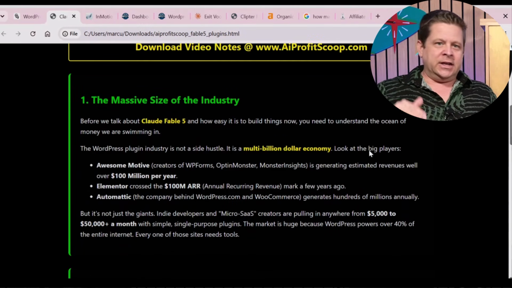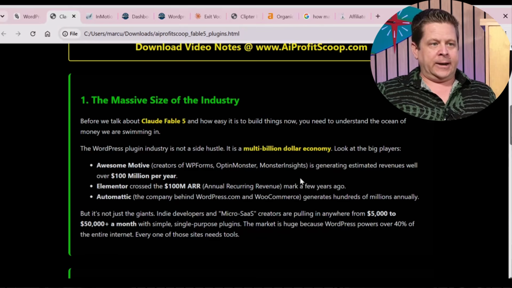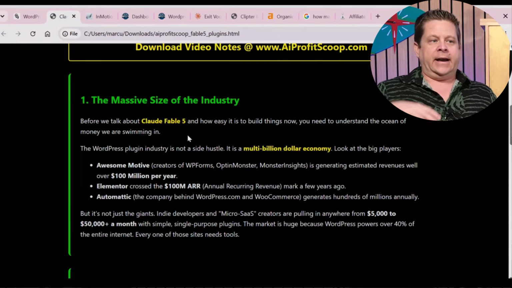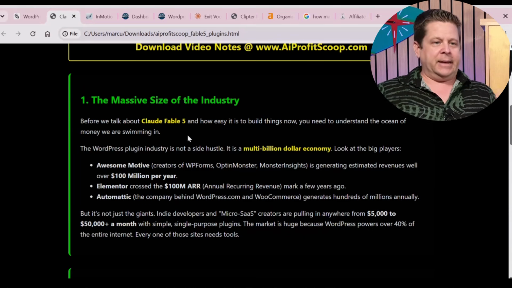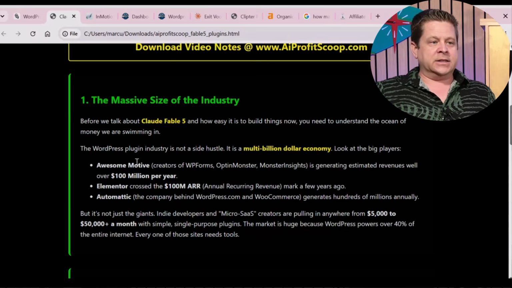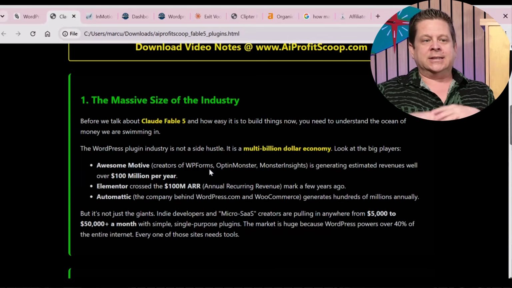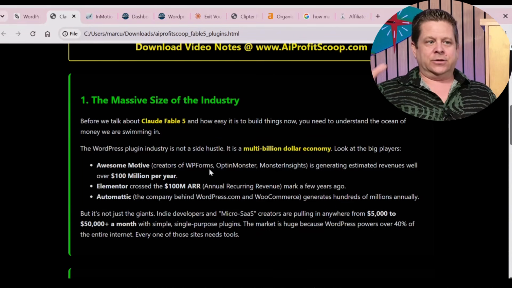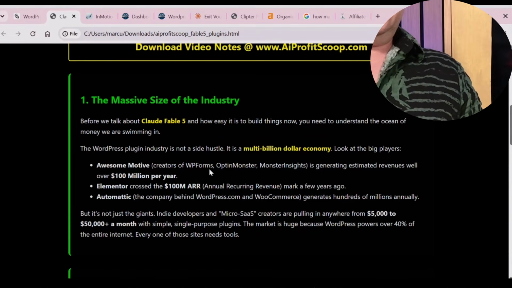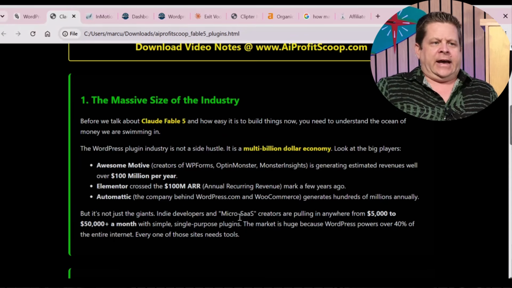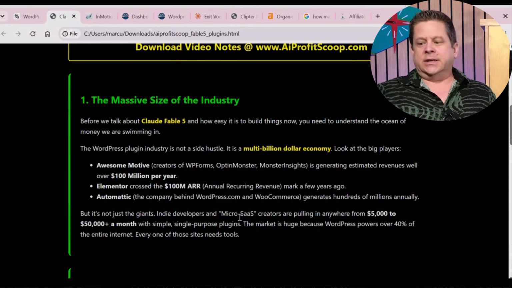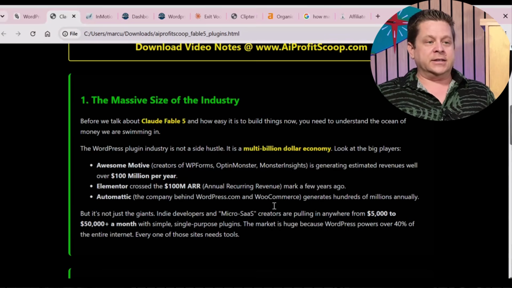There is a massive industry in the WordPress plugin market. Before we talk about Claude and all of that, I want you to know that the WordPress industry is not a side hustle. It's a multi-billion-dollar industry. There are companies like Awesome Motive that have WP Forms, Opt-in Monster, Monster Insights, and they're doing like $100 million a year. Elementor also is doing like $100 million a year, and on we go. There are even little ones out there that I've had throughout the years that have made money. I've seen other ones that have made money. There are tons of them out there.